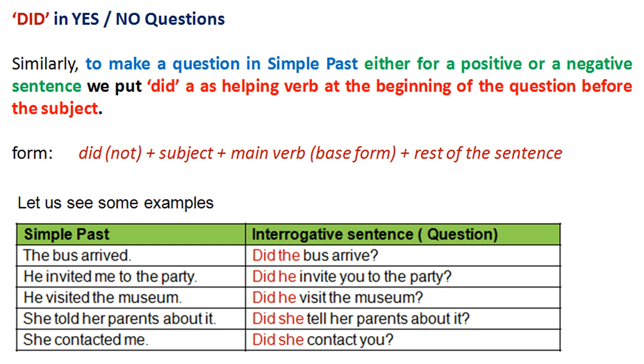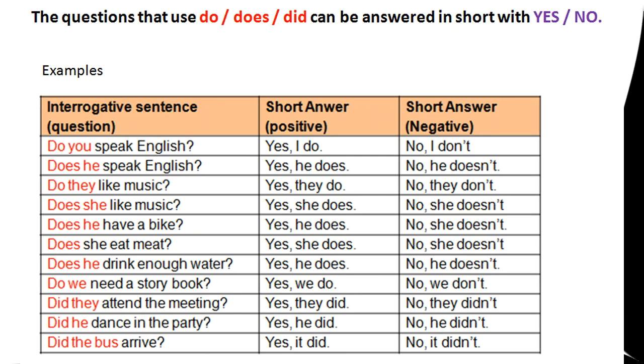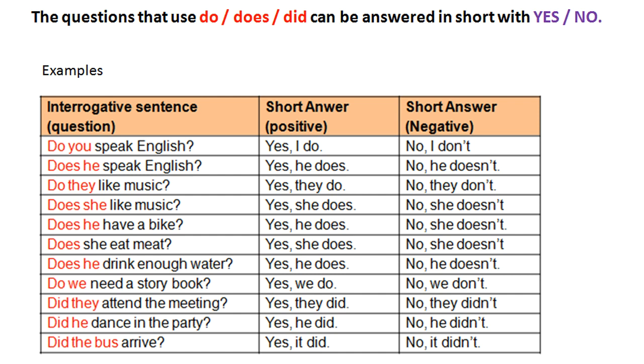Similarly, we use did in simple past either for a positive or a negative sentence. We put did as a helping verb at the beginning of the question before the subject. Let us look at these examples. Friends, please note that the questions that use do or does or did can be answered in short with yes or no. Please look at these examples. Do you speak English? Yes, I do. No, I don't. And other examples as well.